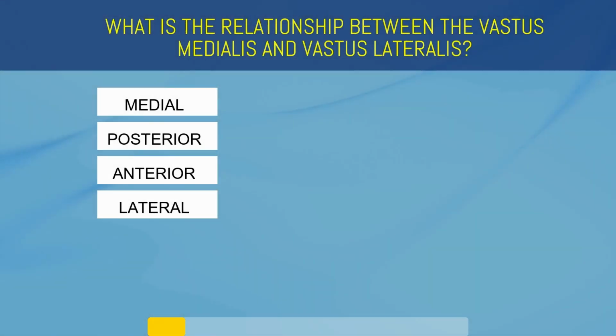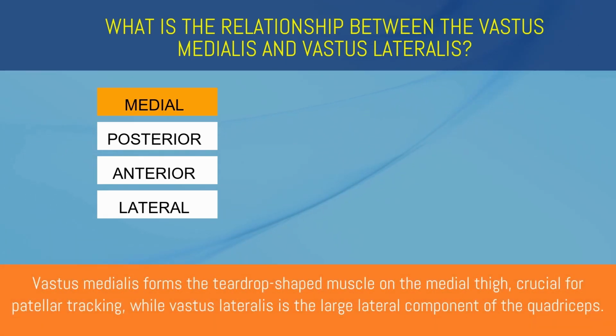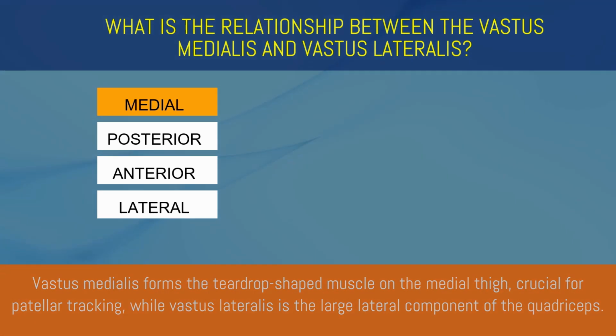What is the relationship between the vastus medialis and vastus lateralis? Medial, posterior, anterior, or lateral? Medial. Vastus medialis forms the teardrop-shaped muscle on the medial thigh, crucial for patellar tracking, while vastus lateralis is the large lateral component of the quadriceps.